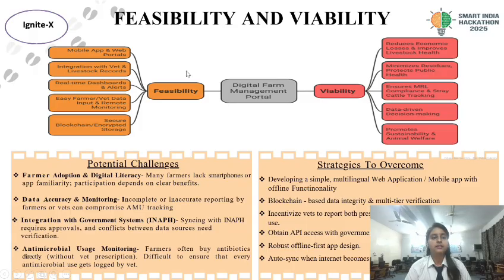On the next slide, here is the feasibility and viability part. For feasibility, we will provide a mobile app and web portals, which will integrate with the vets and the livestock records. There will be real-time dashboards and alerts, easy farmer and vet data inputs, and remote monitoring as well. And in the future, we will provide security through blockchain and encrypted data storage.